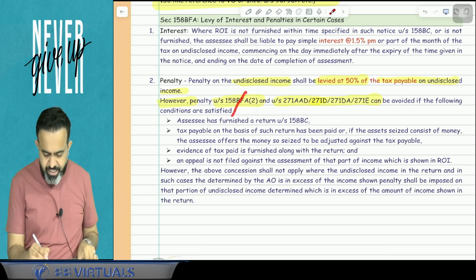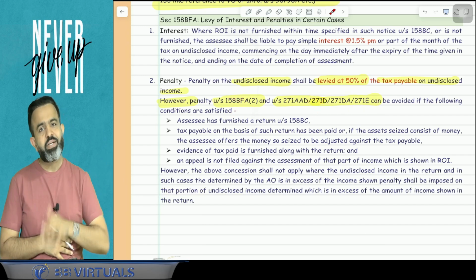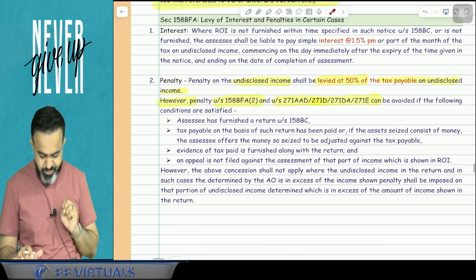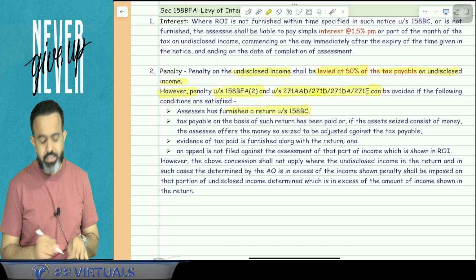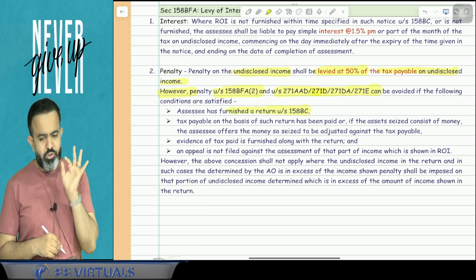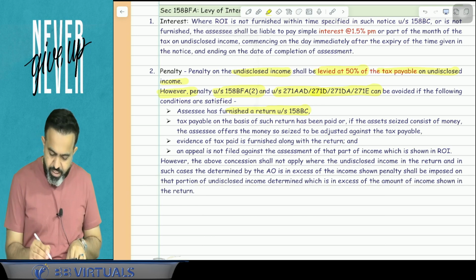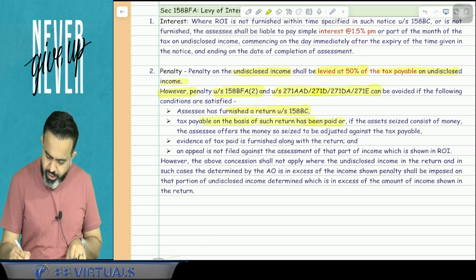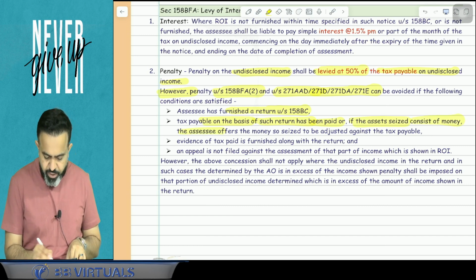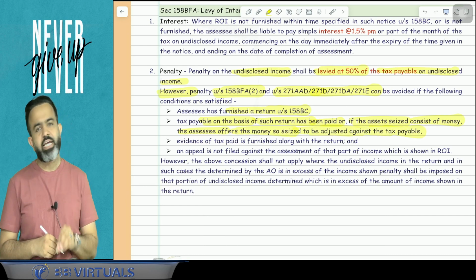So this penalty as well as this penalty can be avoided if the following conditions are satisfied. Now what conditions have to be satisfied? Try to understand. First, the assessee has furnished the return under section 158BC. Second, tax payable on the basis of such return has been paid, or if assets seized consist of money, the assessee offers the money so seized to be adjusted against the tax payable.